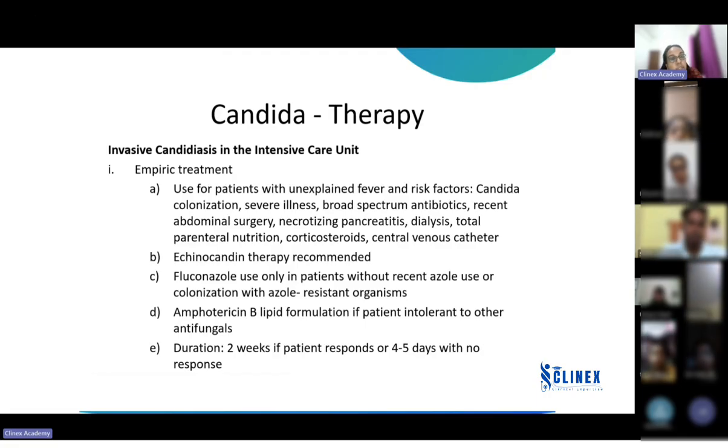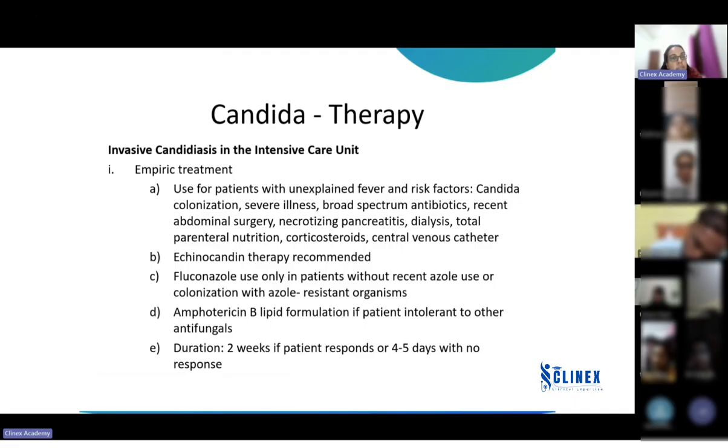Fluconazole can only be used if the patient does not have any recent history of azole use or any history of colonization with an azole resistant organism.